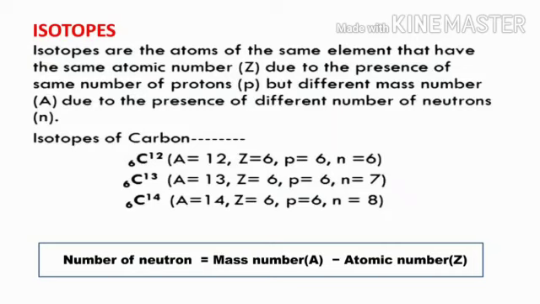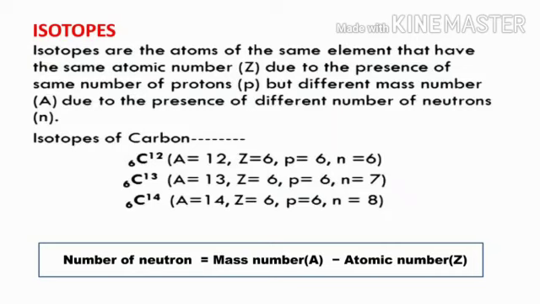For carbon 12, the mass number is 12. Mass number minus atomic number gives the number of neutrons. So, subtracting atomic number 6 from mass number 12, we obtain 6. Therefore, 6 neutrons are present in the nucleus of a carbon 12 atom.